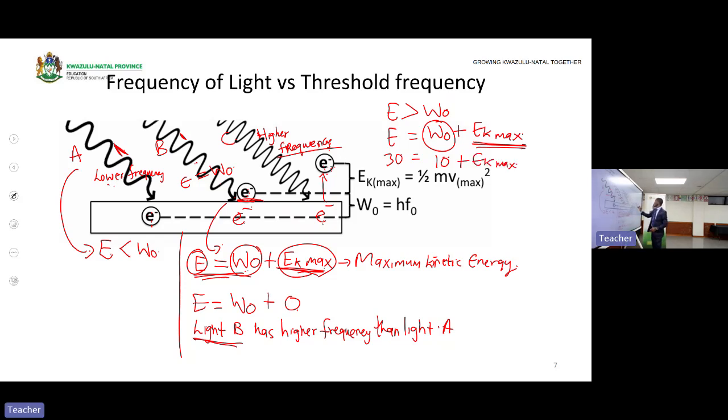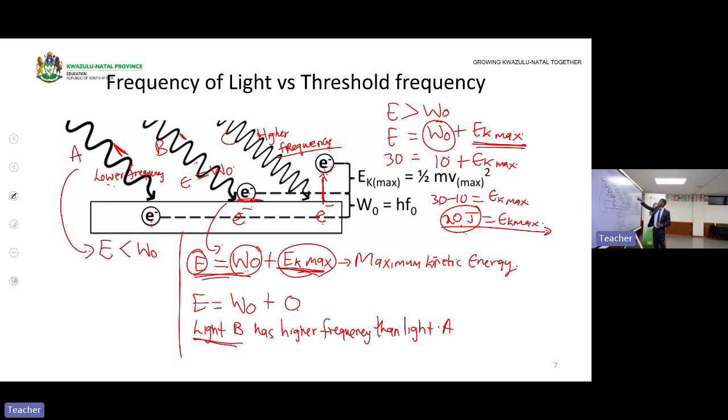So here I will have 8 minus 10 is equal to EK max. 8 minus 10 is 20 joules. 20 joules, EK max. That means there is a remaining energy of 20 joules. This 20 joules will assist the electron to move away from a metal surface. I hope we are still together.